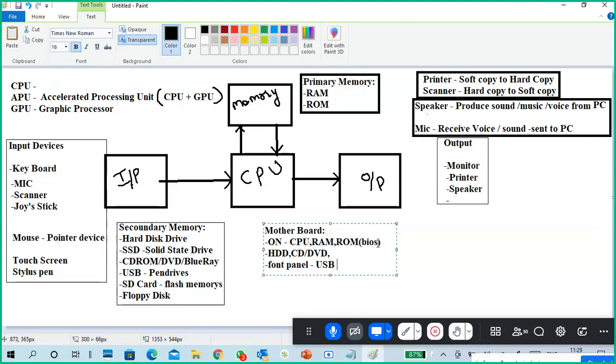Next, we connect power connections: power button, reset button, and LEDs. LED means the power LED and the hard disk LED. Two LEDs are there mainly. Next one is the back panel.